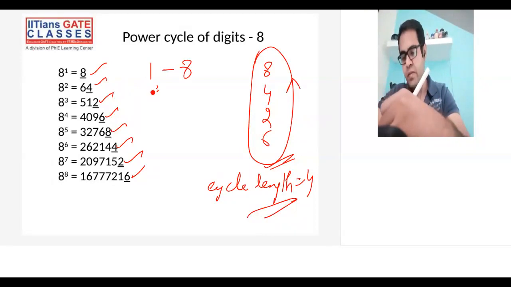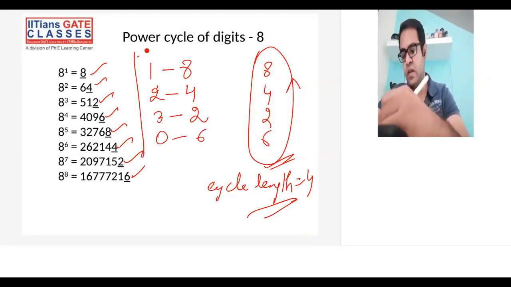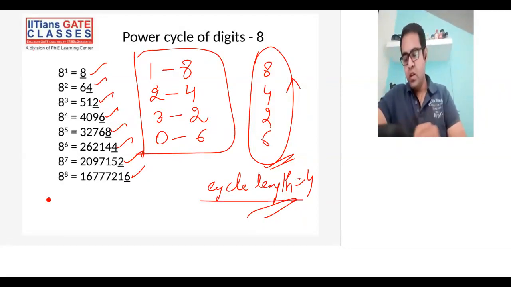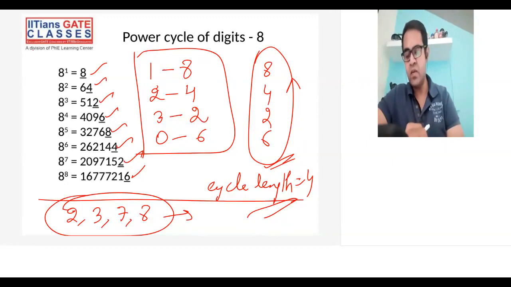Cycle length is 4. So the table for this one will be, if your remainder is 1, unit digit is 8. If your remainder is 2, unit digit is 4. If your remainder is 3, unit digit is 2. And if your remainder is 0, the unit digit is 6. So this becomes the table. All right, so we have seen digits 2, 3, 7, and 8. For all these 4 digits, we have cycle length equal to 4.